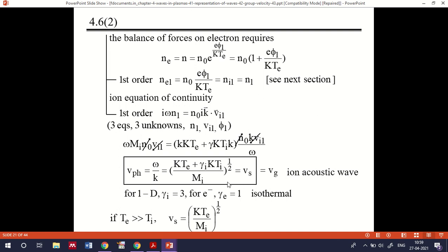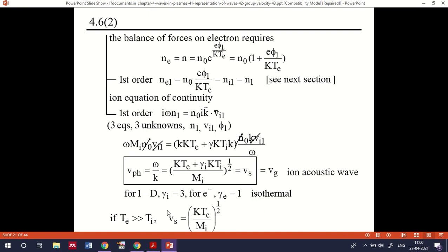So we will treat the phase velocity as being represented by the equation like this, where Mi is the mass of the ion, Ti is the ion temperature, and gamma is the constant representing that. Normally for one dimension, gamma i I will treat as 3. For the electron, gamma e will be equal to 1 in the isothermal condition.